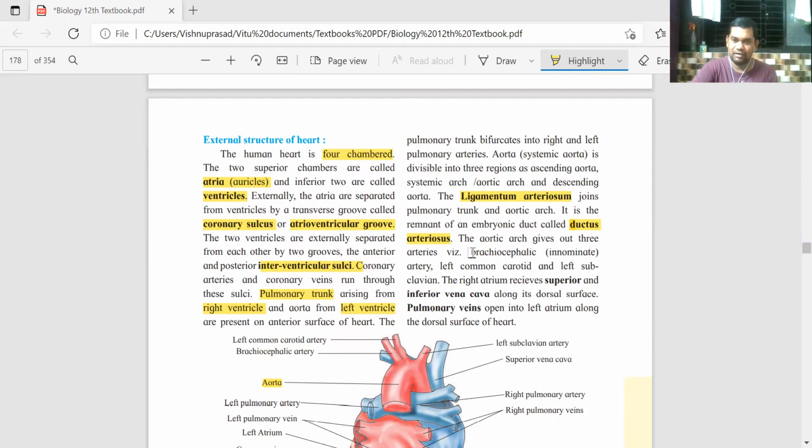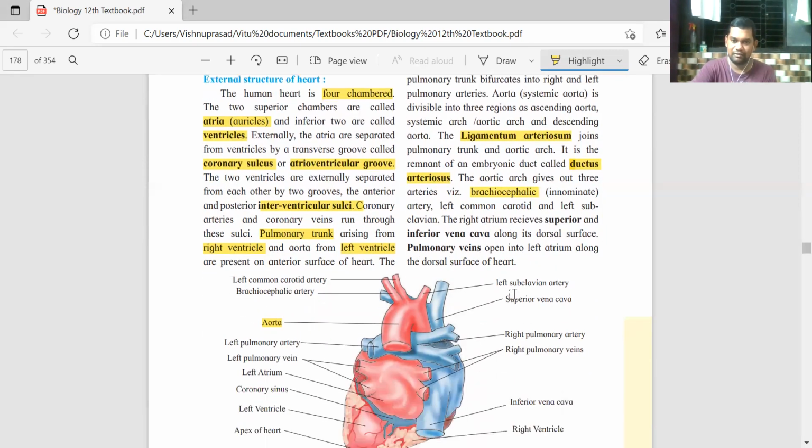First one is called the brachiocephalic artery. Pronounce it. Brachiocephalic artery. Very good. The second one is called the left common carotid. And the third one is called the left subclavian.